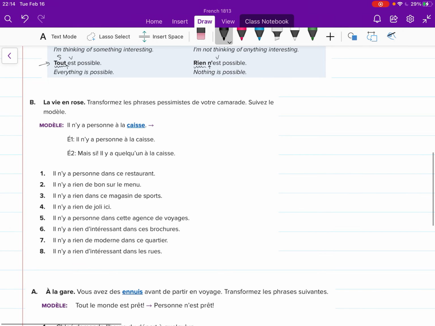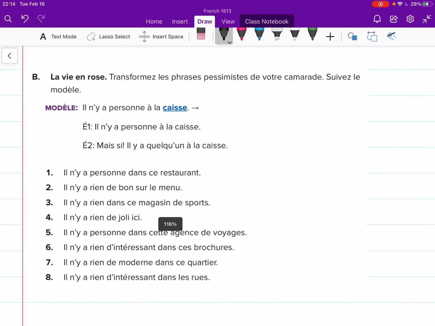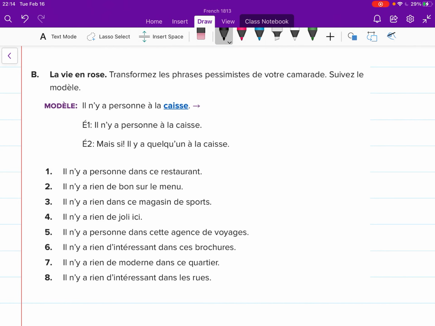Moving down to some examples. This first one, transformez les phrases pessimistes de votre camarade, suivez le modèle. You'll notice that they're all in the il n'y a format. So all you're doing is just a little bit of practice. You're keeping your structure the same, but you're going to just find the negative word.